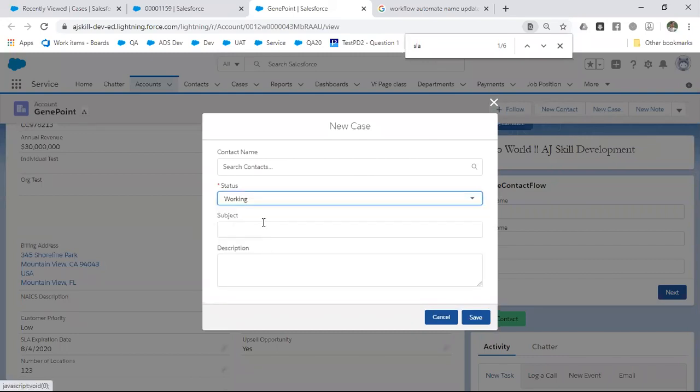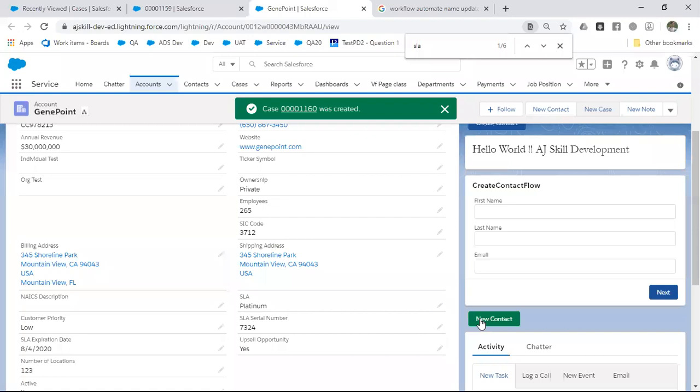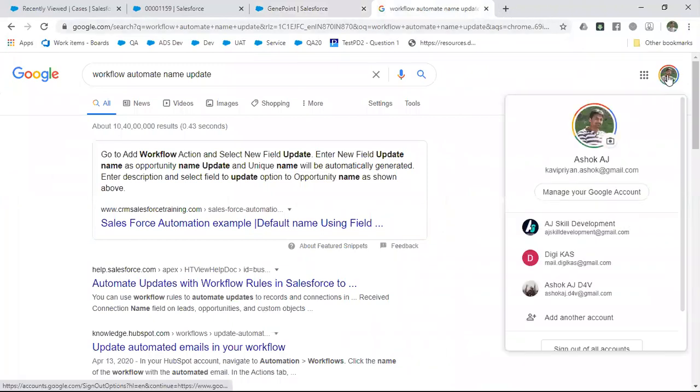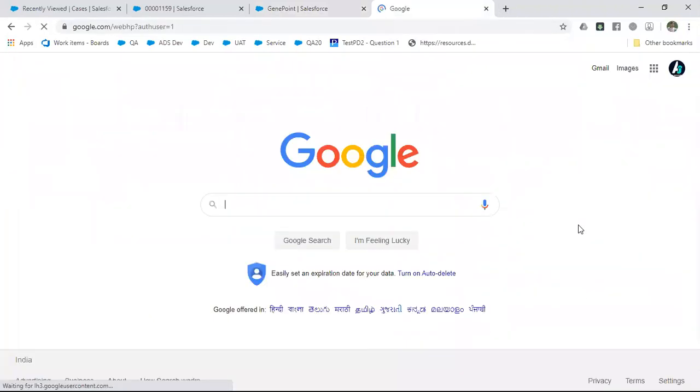If you are creating any case for a platinum customer, an email alert has to be sent saying that a case has been created for a platinum account. That's what was mentioned in the second workflow.